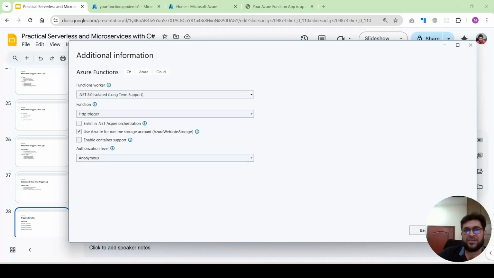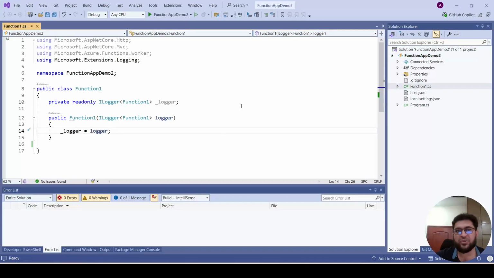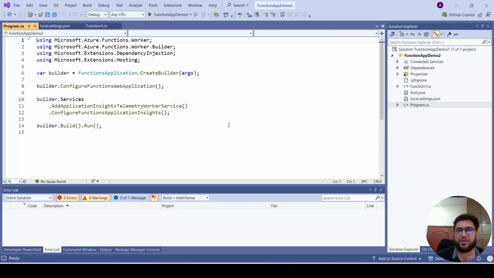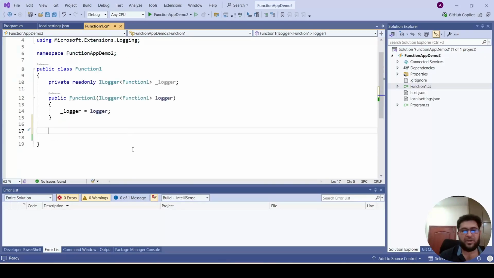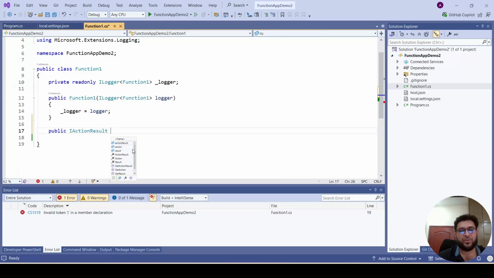Once you create, here you can see the function, the actual function that will be deployed to the Azure function app. There are also some app settings, and this is the Program class. So we will write some code here in this FunctionApp1. Here we are passing the Azure logger to log the information. So here we will write one health check function. For example, it will return an action result, and we will use the Run method.